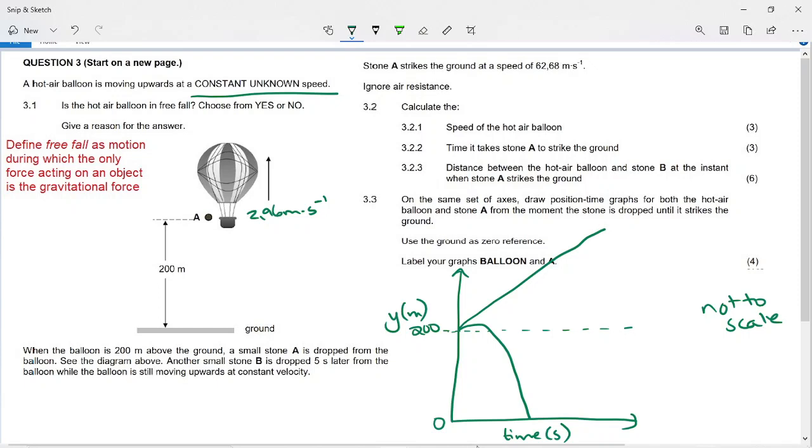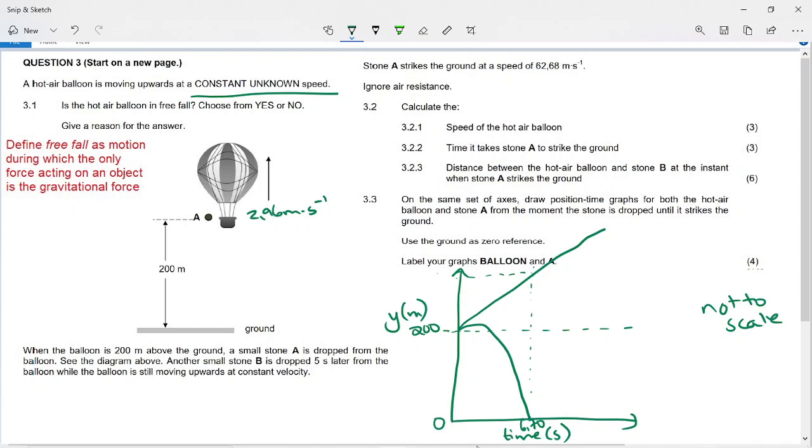If you want to, you can put some times on here. You know that it took 6,7 seconds for the ball to hit the ground. And if you did some maths, you could figure out, if you used it previously to figure out how high the balloon was, you could have put that displacement on there as well, because you had to work out some stuff for stone B, but I don't think they want that. They didn't ask you to put times on it.